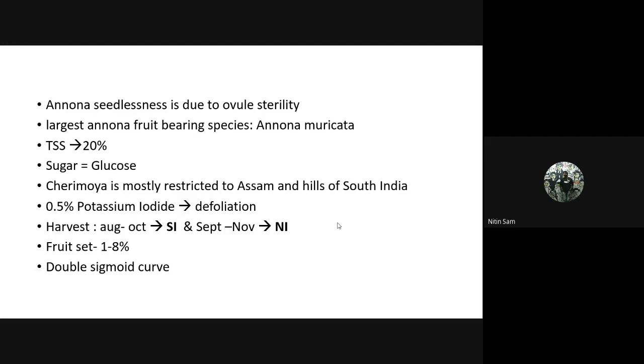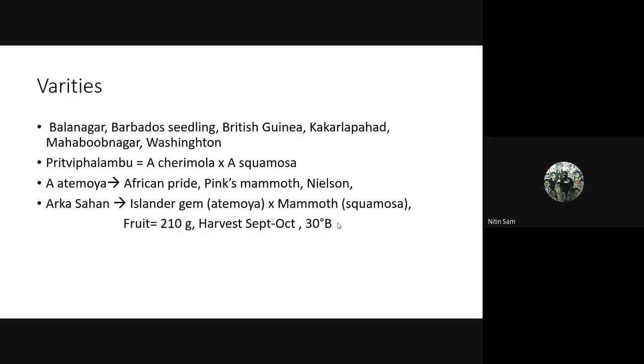It has a double sigmoid curve. Coming to varieties, the local varieties are Balanagar, Barbados Seedling, British Guinea, Kalpad, Mahboob Nagar, and Washington. These are all the varieties of custard apple, that is Annona squamosa. Then there is a variety called Ambu, which is a cross between Annona cherimola and Annona squamosa. Then in Atemoya: African Pride, King's Mammoth, and Nels are the varieties of Annona atemoya.